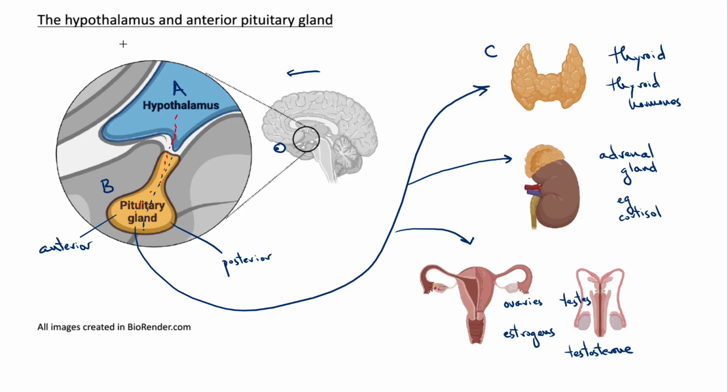And so it's for these reasons that the hypothalamus is often referred to as the homeostasis center in the brain. It takes in information, inputs from many different parts of the body that get to the brain, and uses those to respond to maintain homeostasis. And an important way that it does that is by triggering hormone release from the anterior pituitary gland, which in turn gets called the master gland, because of the way that it controls the release of hormones from many other glands via these trophic hormone cascades. So that's an introduction to the endocrine system and a bit of a closer look at the hypothalamus and anterior pituitary more specifically.